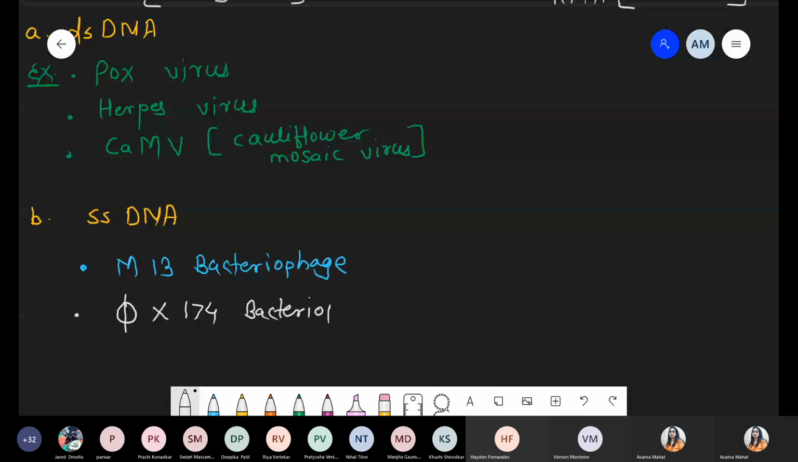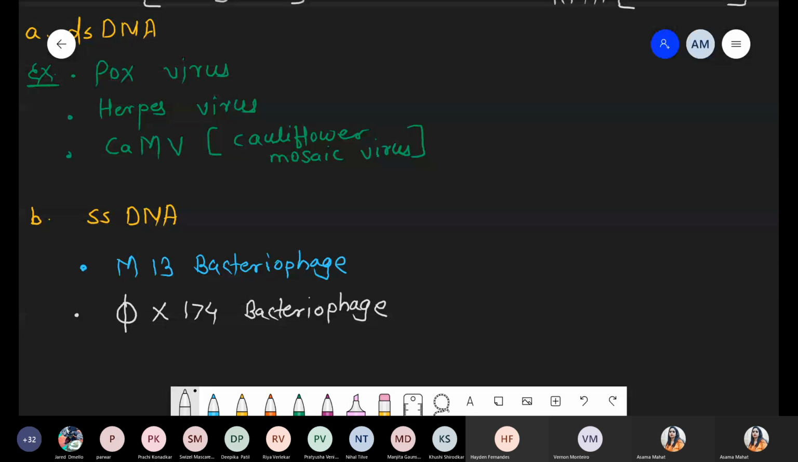Bacteriophage means what? Phage means viruses. Such a virus that will kill bacteria, who eat the bacteria. Bacteriophage. So we are taking two examples, M13 bacteriophage and another one, phi X174. Got it? I think in diseases you will have more examples at that time, but not necessary in this chapter. We are taking only a few.